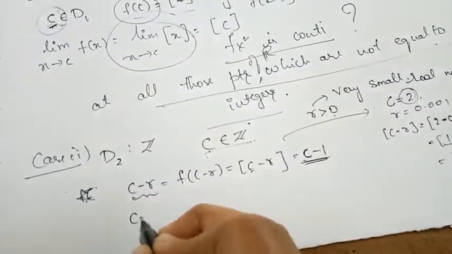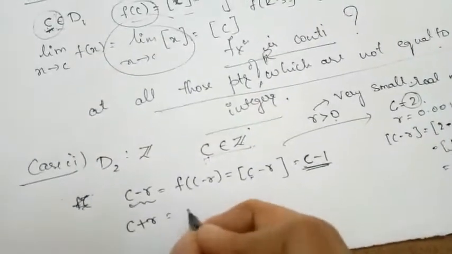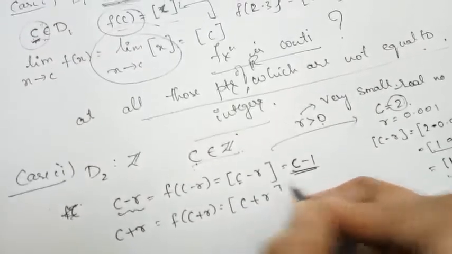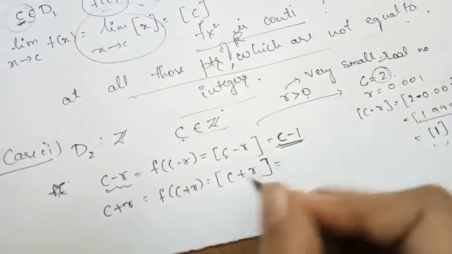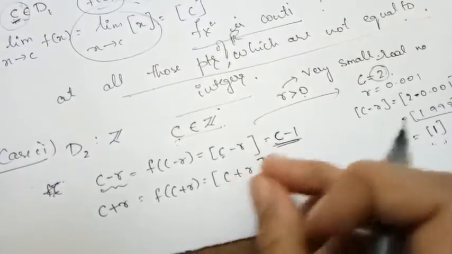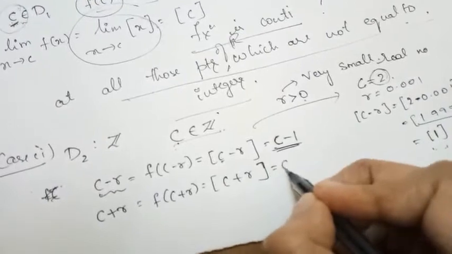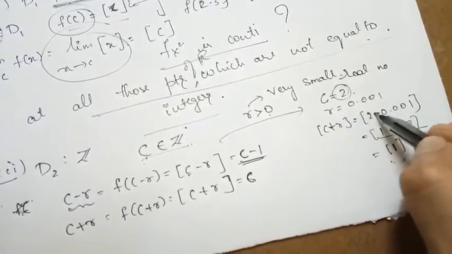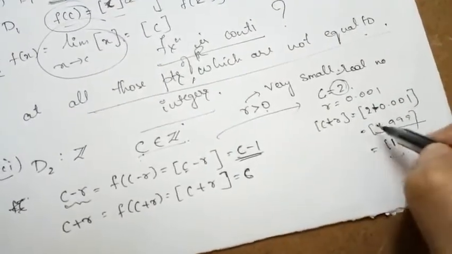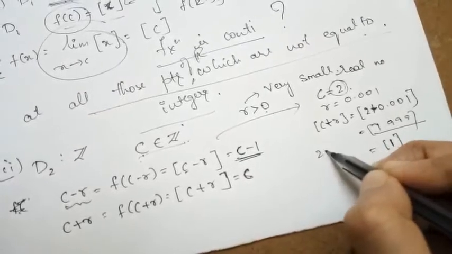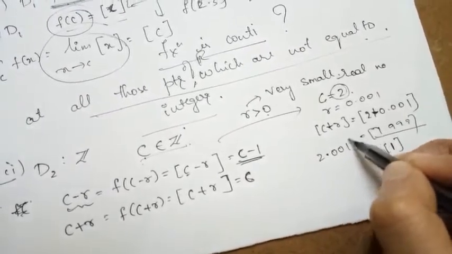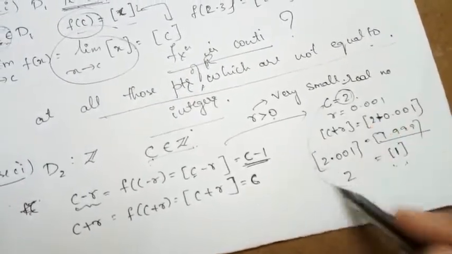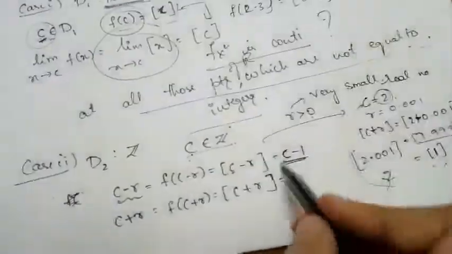Now what is the value of C plus R going to be? That is F of C plus R, the box value of C plus R, which is something greater than C. The box value of that is C. If I choose the same value, C plus R means 2 plus 0.001, it becomes the box value of 2.001, which is equal to 2 itself. So here the value is equal to C itself.